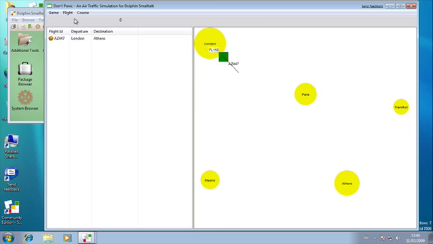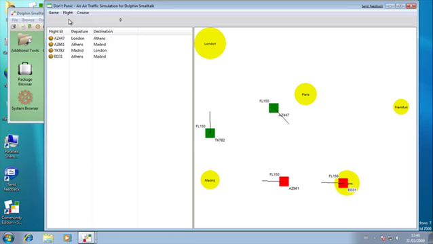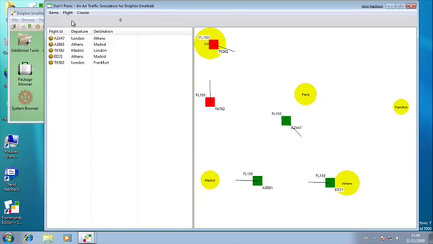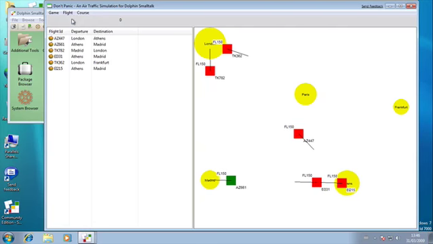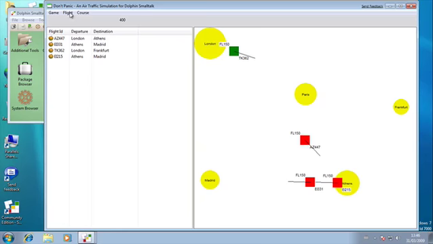One of the things I've done is I've increased the speed of the travel of the planes just to make it a bit quicker. I can now create another new random flight, as you can see, and so this is simulating how the game will run. It will create new random flights, and eventually we're obviously going to get two which are likely to run into each other. Let's keep going. Still nothing yet.